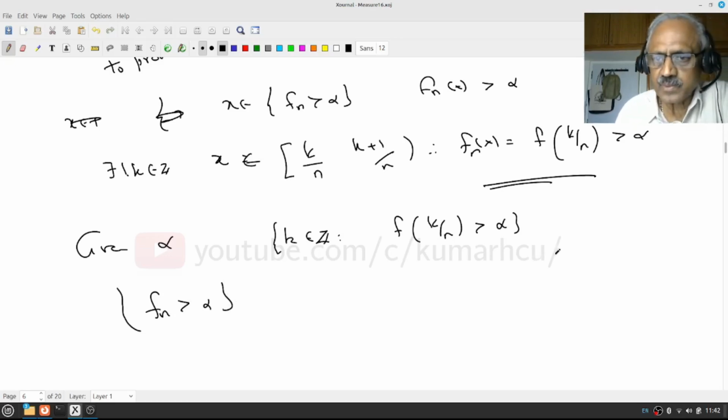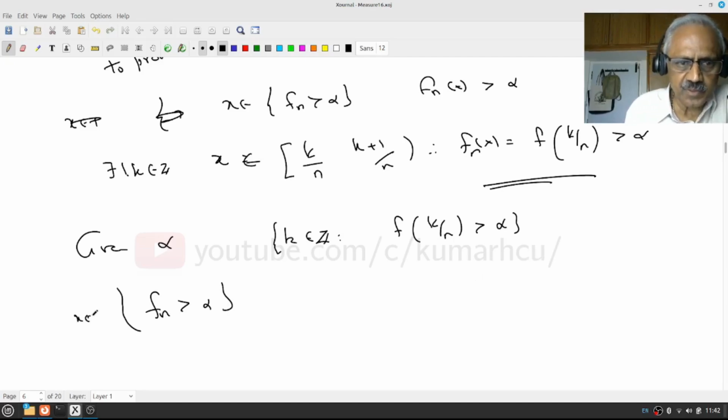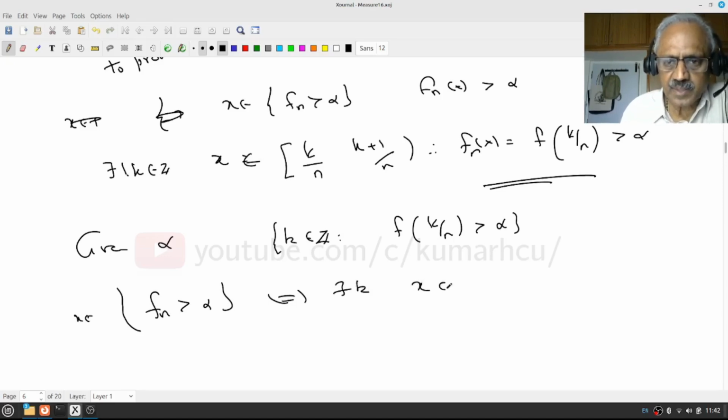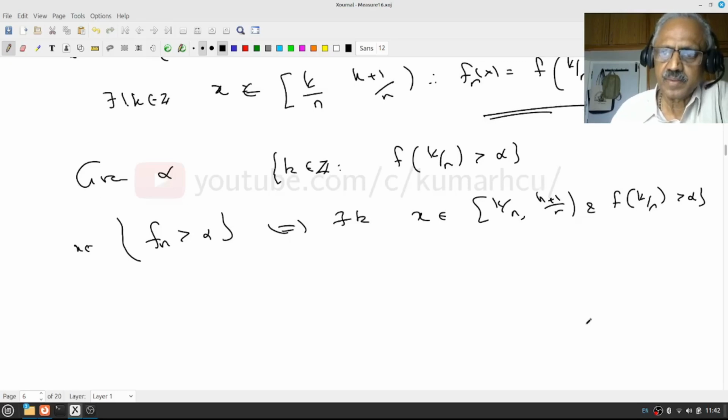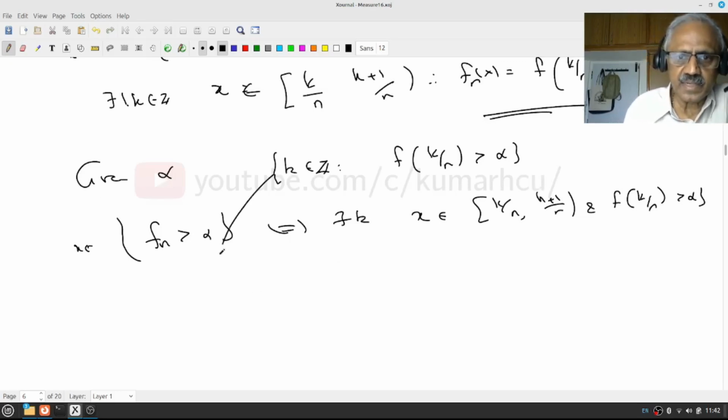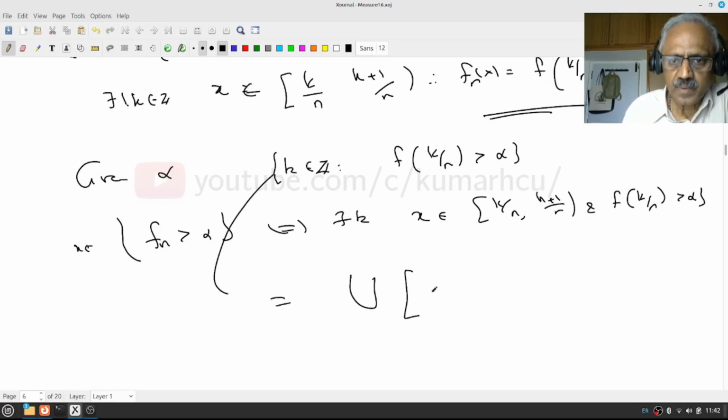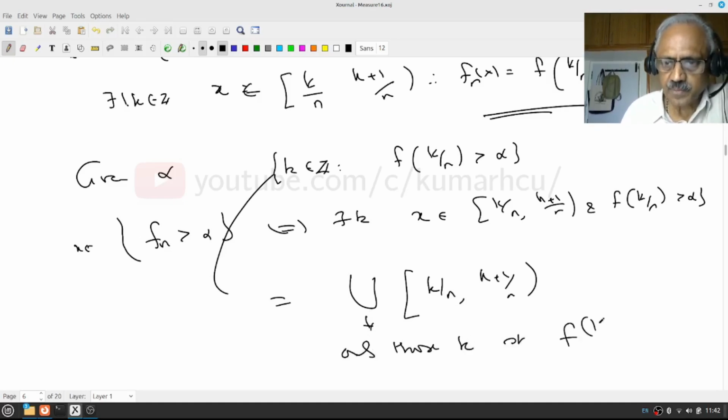Therefore this x belongs to this if and only if there is a k such that x belongs to [k/n, (k+1)/n), and f(k/n) is greater than alpha, right? Therefore, this set is a union of such intervals, not all, only those k so that f(k/n) is greater than alpha.